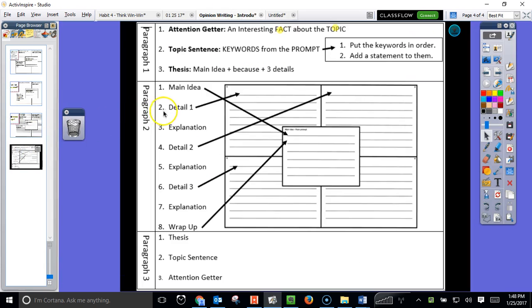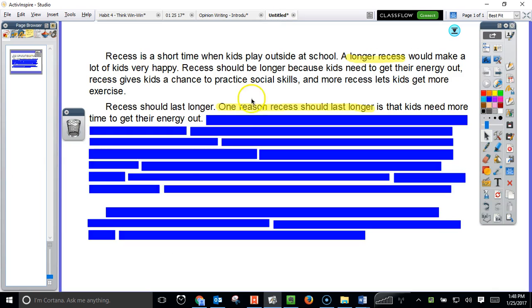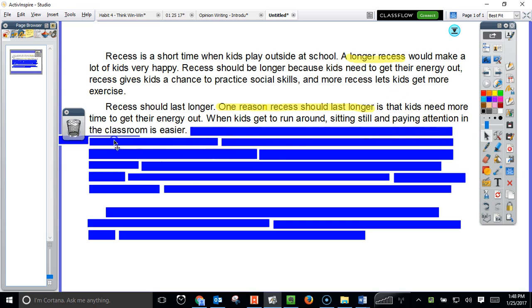Up next on the note sheet is an explanation of that first detail. A lot of people miss this, so don't forget this. I'm going to explain it a little bit more so my reader can understand. Well, what do I mean by that? Well, for example, when kids get to run around, sitting still and paying attention in class is easier. So I just added that to give a little more information about that first detail.